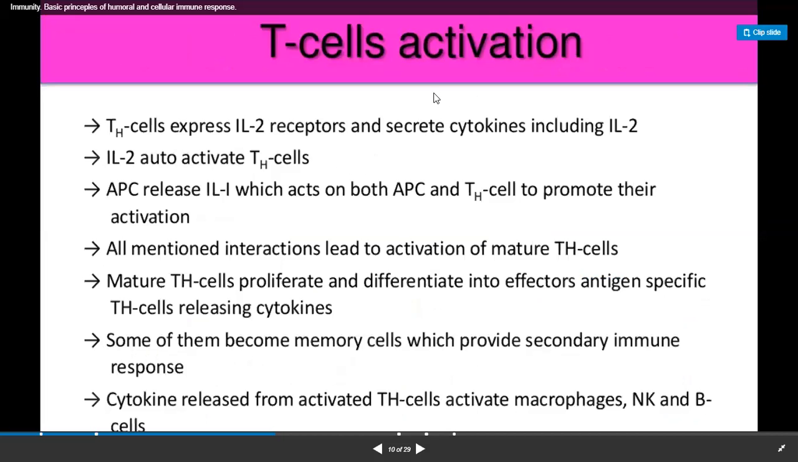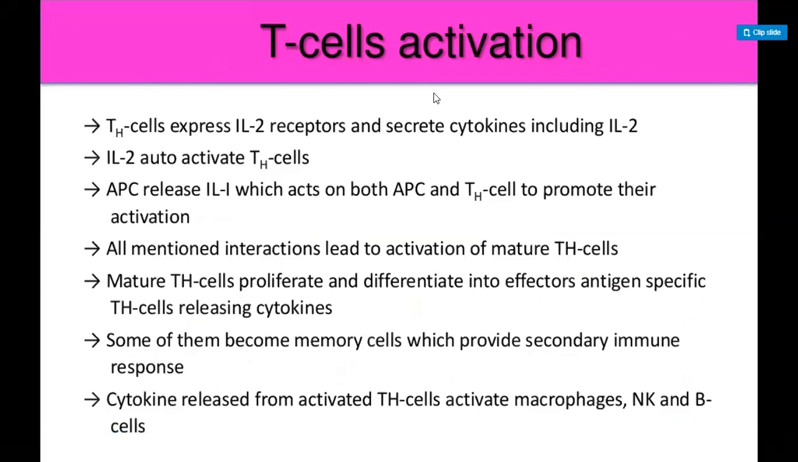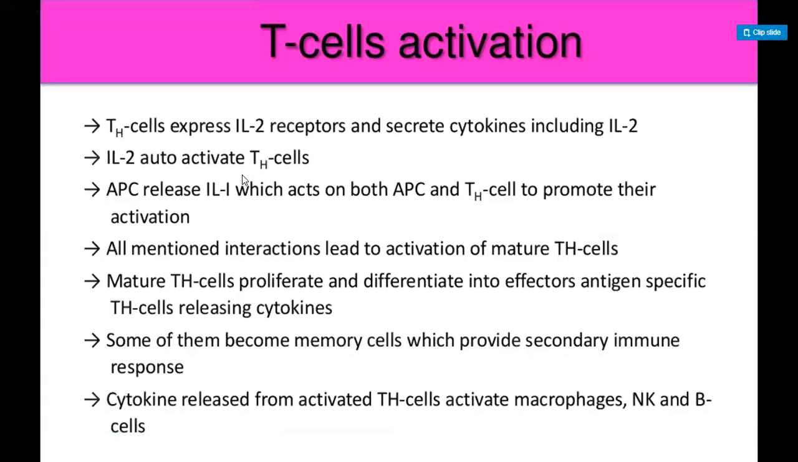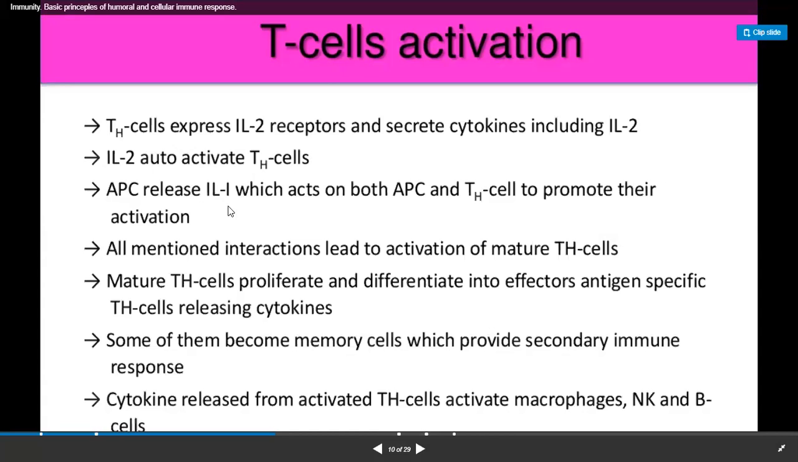So how does this cell activation happen? These helper cells, after binding to major histocompatibility complex 2, secrete some cytokines which are interleukin 2, and these interleukin 2s can activate T helper cells. After activation, these T cells get activated.